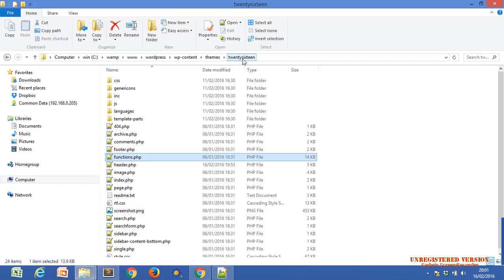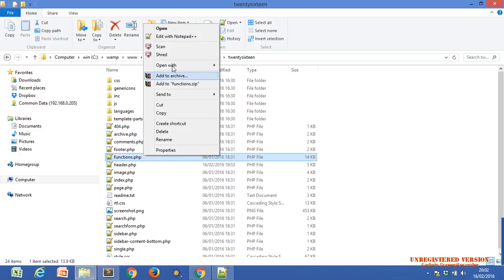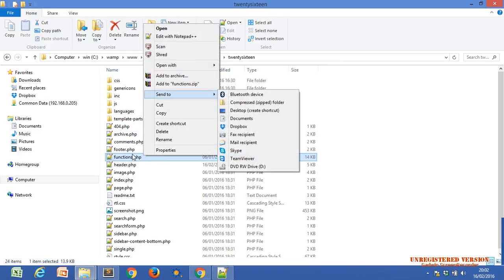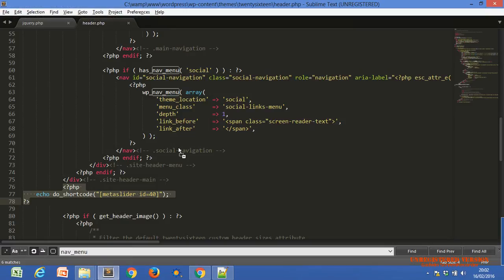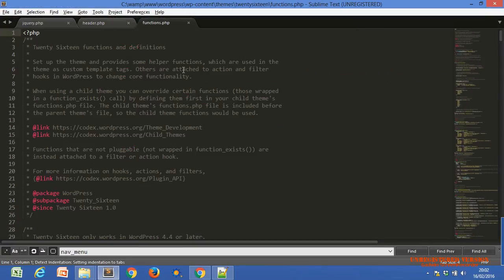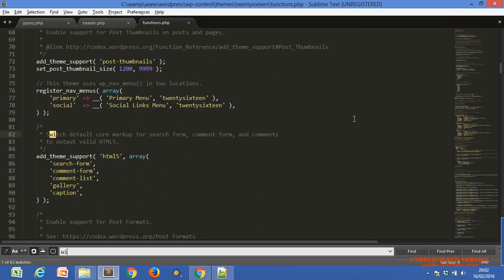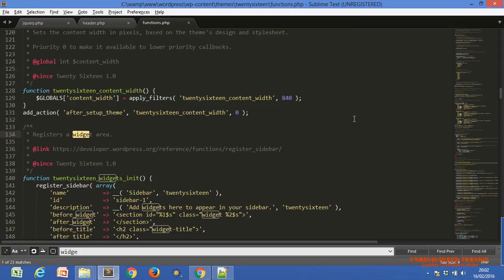Keep that in your mind. This is the theme, Khushi, which is activated right now. So we have to use the functions.php of that same theme. I don't know why the Sublime option is not coming. In functions.php I search for widgets, widgets area.